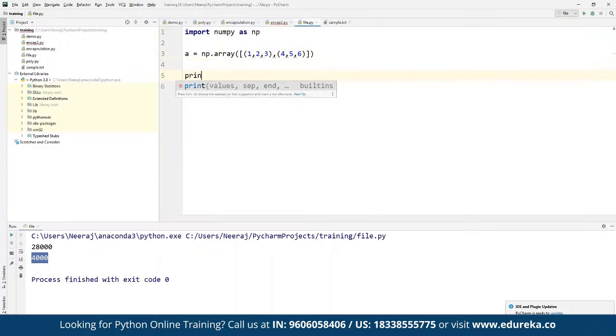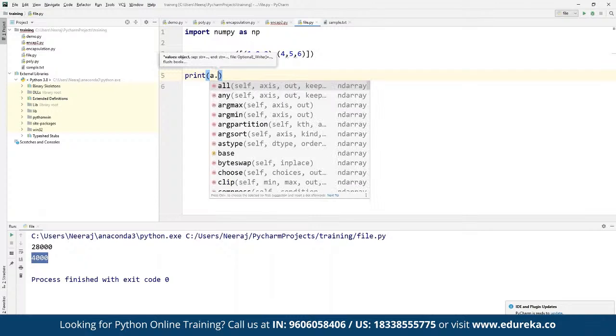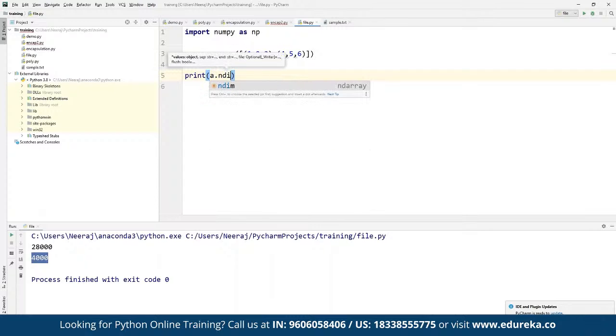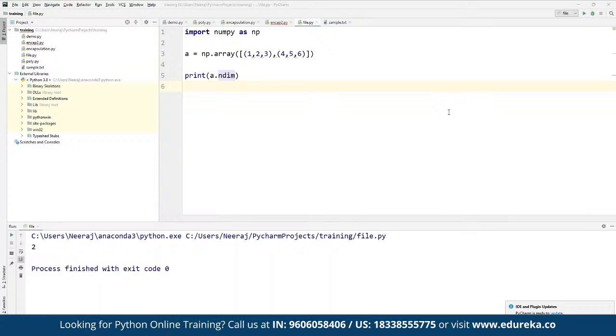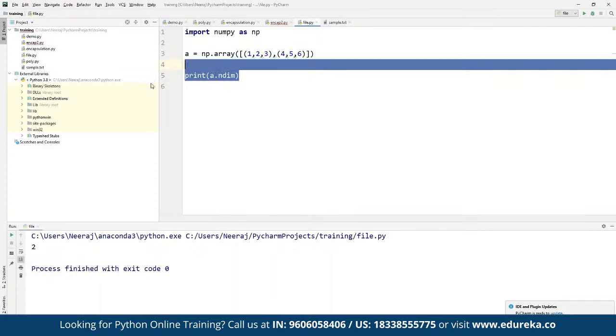And now suppose here we want to print this, we can simply define from the variable a. So basically here we are going to define this as a part of the dimensional array, and this is going to be simply printed as a part of 2, right? And here we can also find the item size as well. For example, we want to find the item size for a single item. We can simply replace this one with item size.